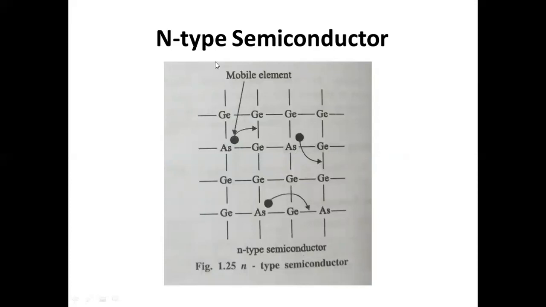Now we have the n-type semiconductor. Here the n-type semiconductor is a group 4 germanium crystal being doped with arsenic. Arsenic is a pentavalent atom with an extra electron, a mobile electron. It's not a mobile element here, it's a mobile electron, it's wrongly printed here. This mobile electron is hopping, and it is responsible for conduction in the case of n-type semiconductors.